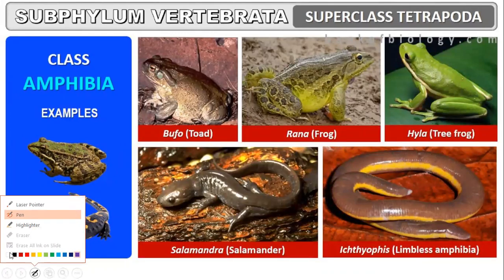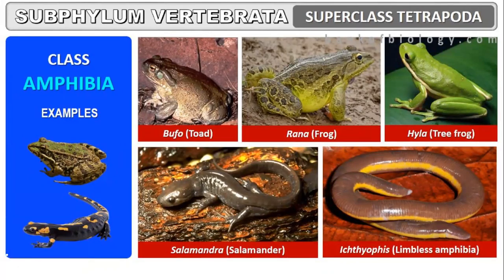Examples are very important. They are repeated previous year questions. Okay, everyone. So the example is Bufo, which is the toad, Rana, which is a frog, Hyla, tree frog, Salamandra, salamander, Ichthyopus, limbless amphibian.